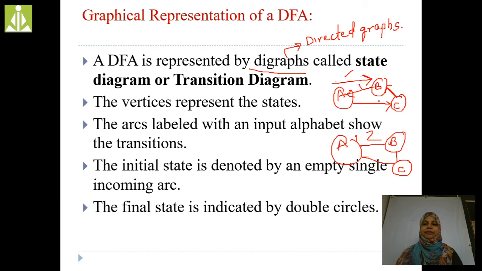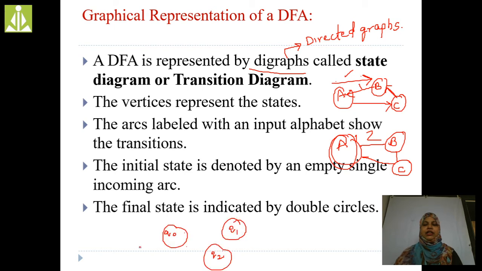Right? Now the vertices represent the states. Here this is the vertex. This vertex represents a state of the DFA. These vertices represent the states of the DFA. The arcs labeled with an input alphabet show the transitions. See here, I am giving the directions now. I am going to draw one more graph here: Q0, Q1, Q2.